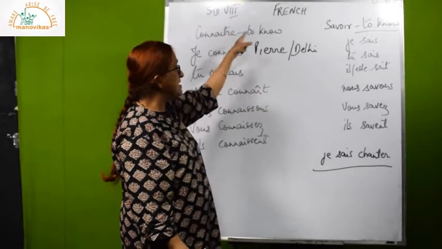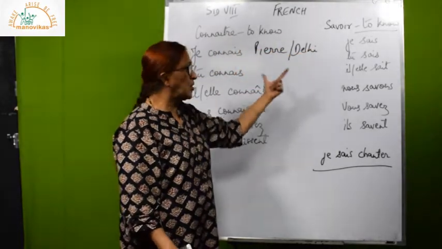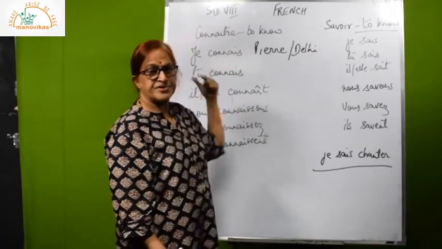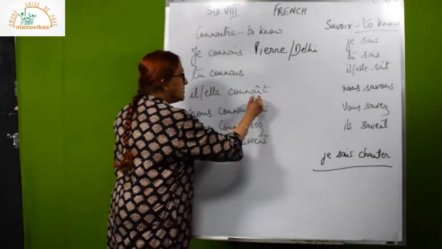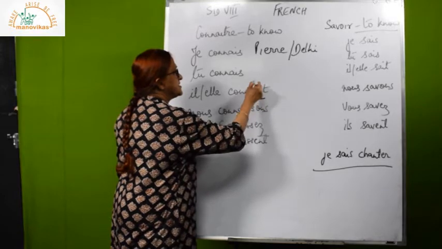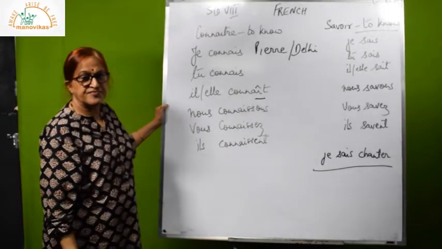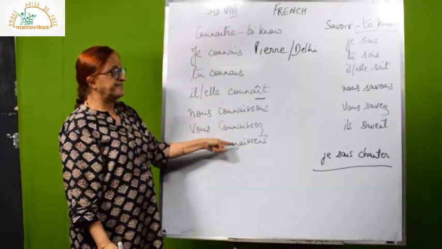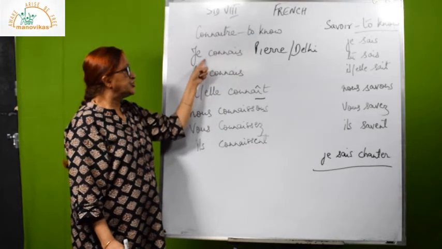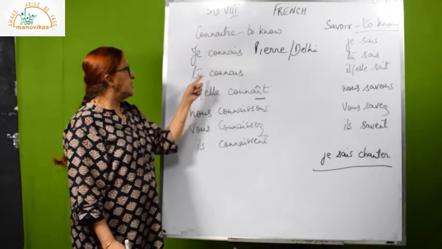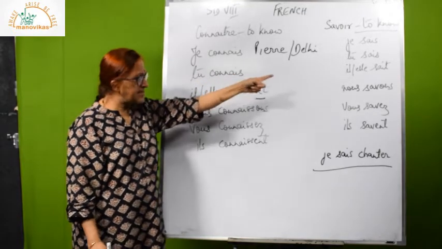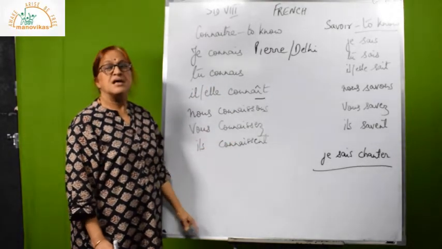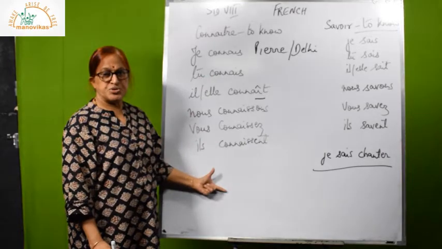So please learn these two verbs together and know what is the difference between them. When to use which, savoir or connaître. And one more thing, please keep in your mind that in the third person singular there is a hat, circumflex on the i. So copy the conjugation and write down the English meaning. Je connais means I know, I am knowing. Tu connais means you know, you are knowing. Same way for the rest. So this is another important verb which you have learned today.